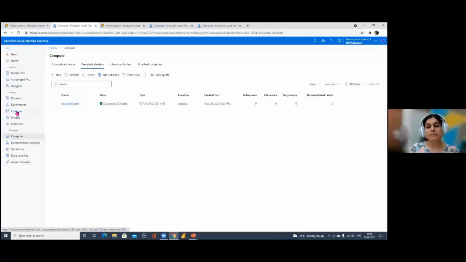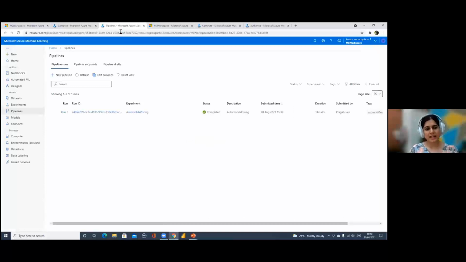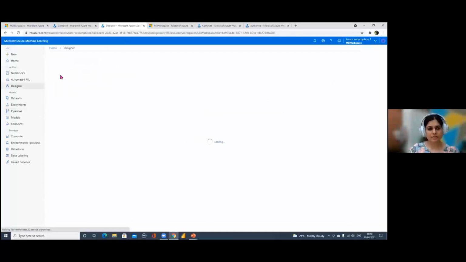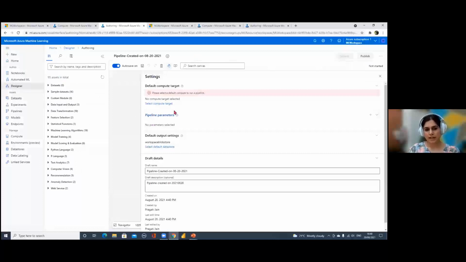On the left, there's something called pipeline. When you hit that, a new window opens. And in that pipeline, you need to create a new pipeline. Whenever you create a new pipeline, it asks you to select a compute target. Now, compute target in our case is what we just created, the compute cluster.